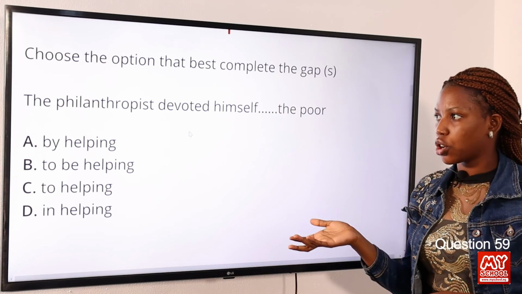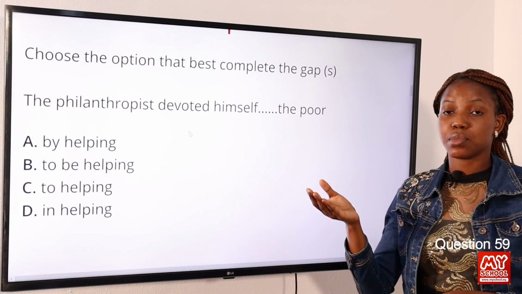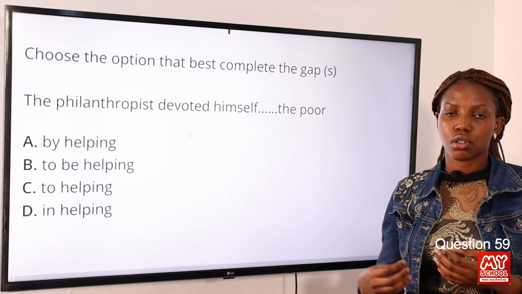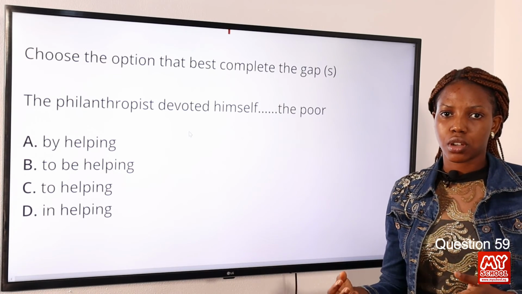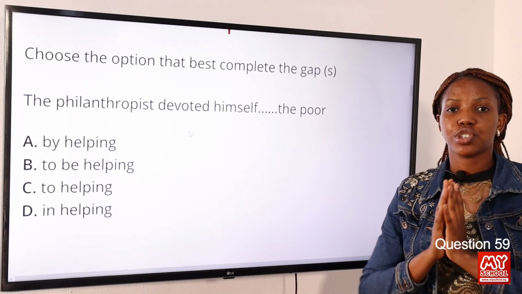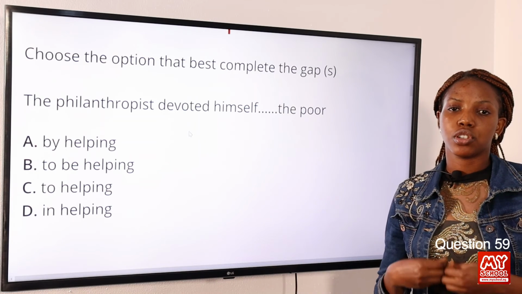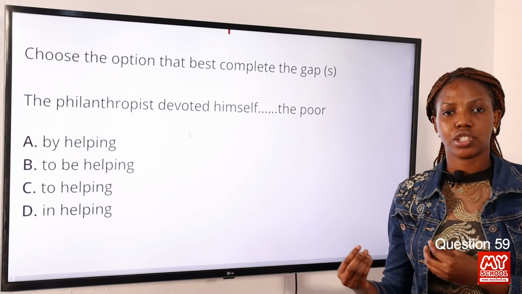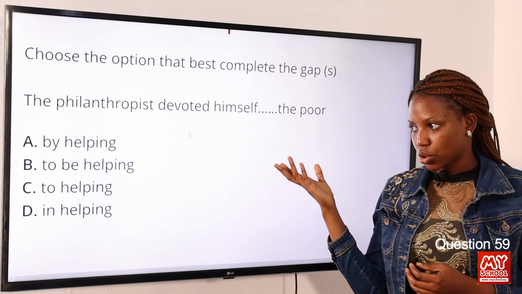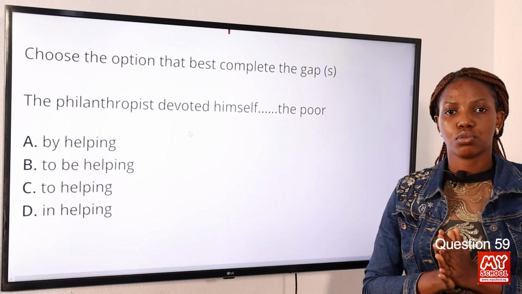Now in this structure, the philanthropist has devoted himself to a cause. So this is to helping. It is appropriate to use the preposition to and the continuous verb helping, with ing, in this structure. So option C is the correct answer to this question.